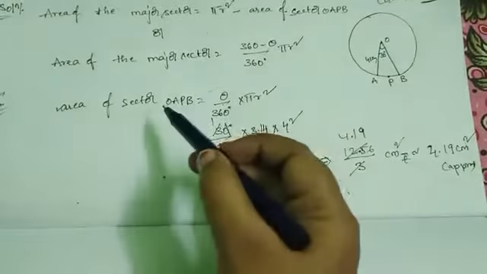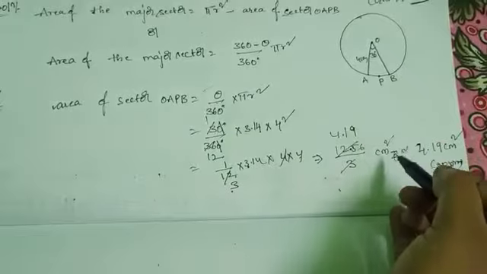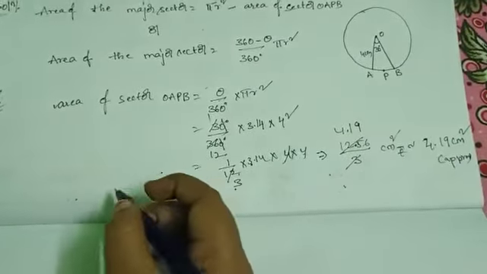Area of the sector OAPB equals 4.19 centimeter square.